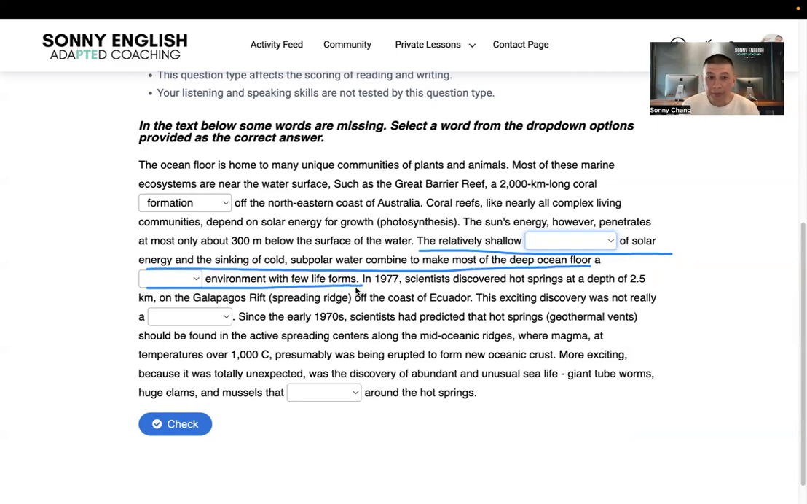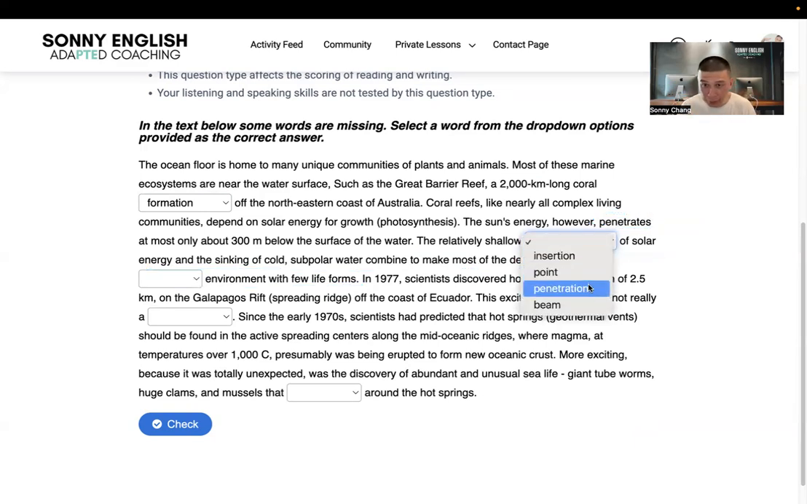However, what I noticed by highlighting the sentence above, I saw this word. The sun's energy, however, penetrates at most. Penetrates. It means that it goes into something, right? If you have a needle, tattoos, right? It penetrates your skin. It goes in. So because they're using the word penetrate, and I saw the word penetration here,